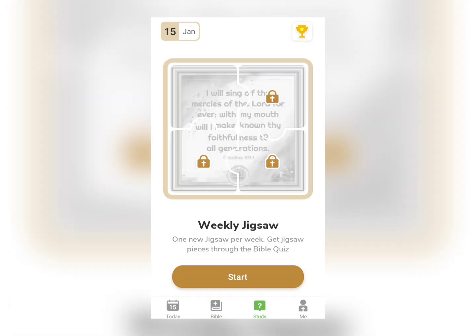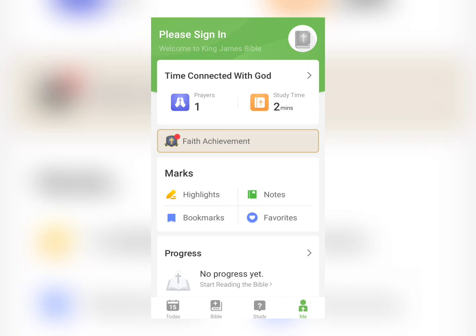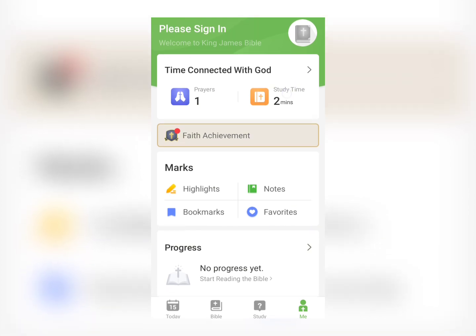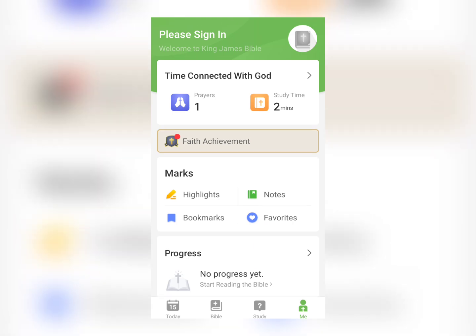The study section, nothing much. It will just give you a quick quiz as it relates to the Bible application here. Nothing much for that. And the Me section will just be about charts: how often, how many prayers you have read, how often you have listened to the Bible application, and it will highlight your progress as it relates to the King James Bible here. So nothing much for that. That's really it.